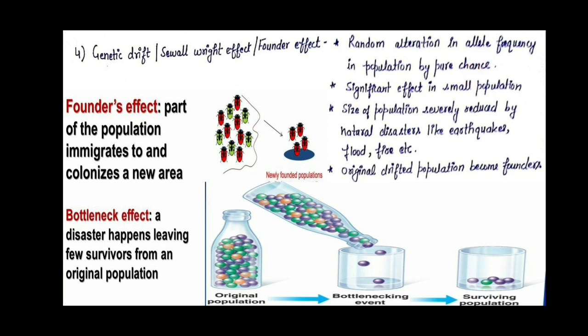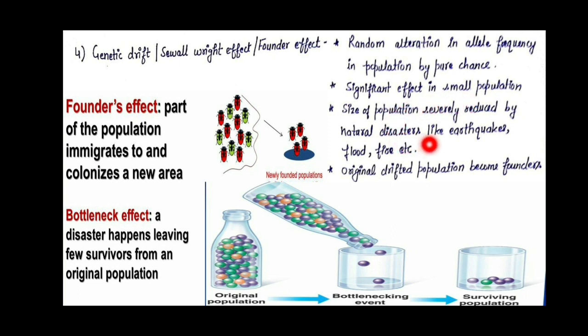That is very important, you have to focus that genetic drift always takes place by chance. Whatever alteration takes place is random and purely by chance. And this genetic drift effect is more easily observed in a small population.